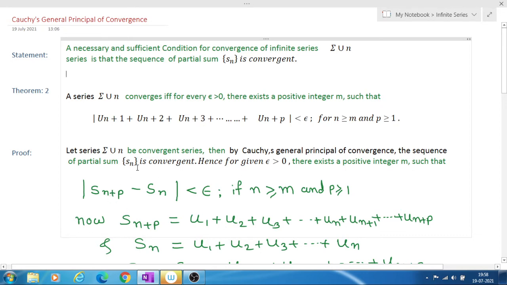So for that, suppose the series is a convergent series, then we have to show that this mod is less than epsilon.